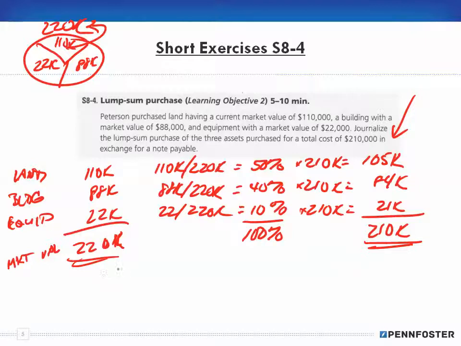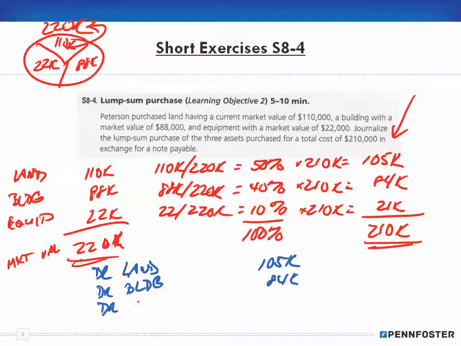So for our journal entry, we're going to debit land for 105,000. We're going to debit building for 84,000.